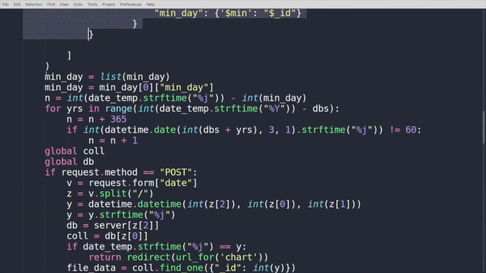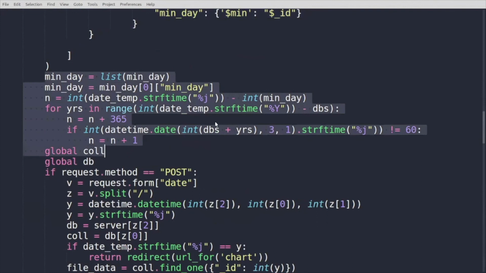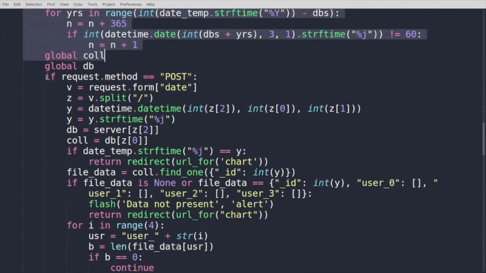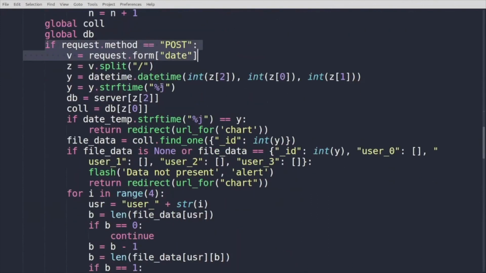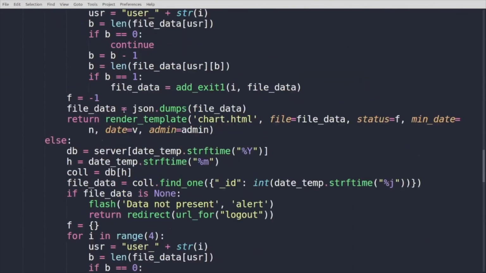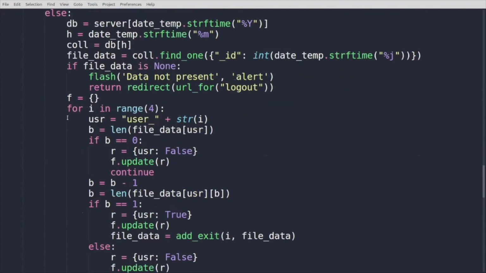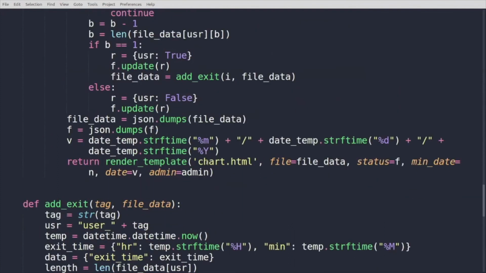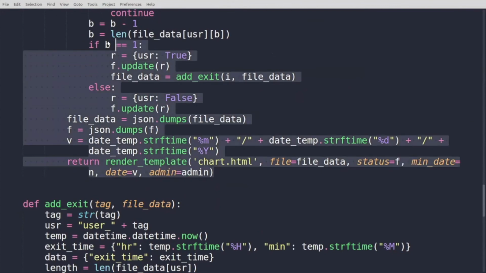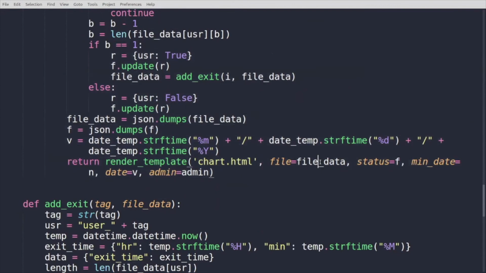It is going to make some calculations over here. And if it is a post request, it is going to take the data of that particular day. So it is calculating for that particular day, and it will return that data in the template. chart.html is the template which I'm using. Else it is going to return the same template with different data. So this is the data which is being passed.